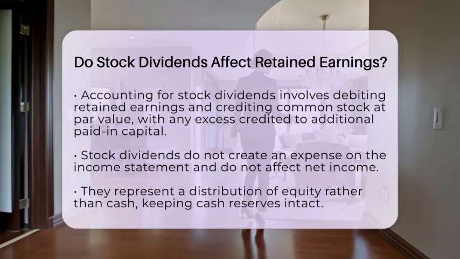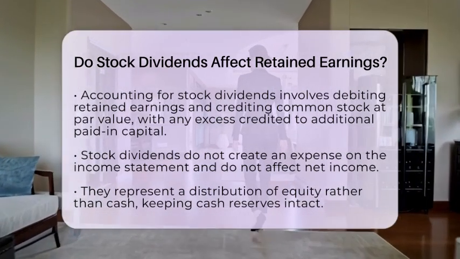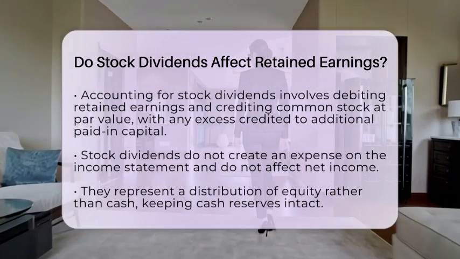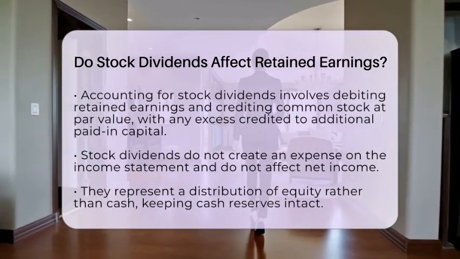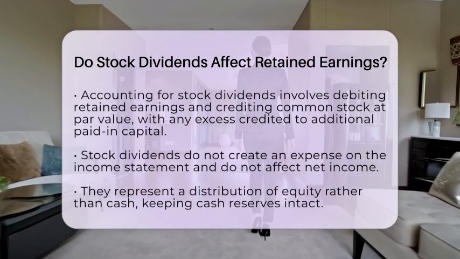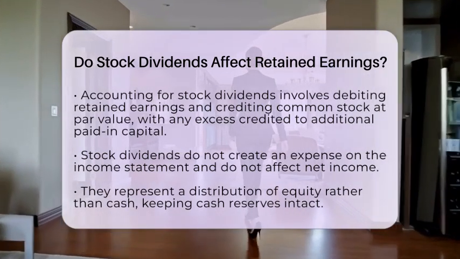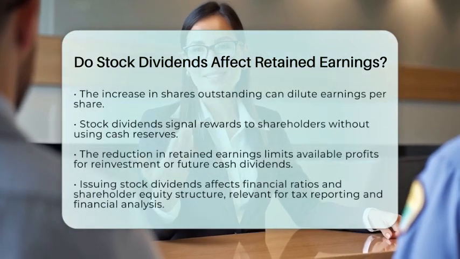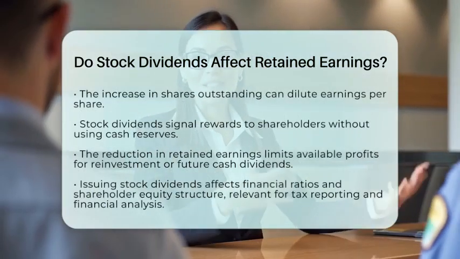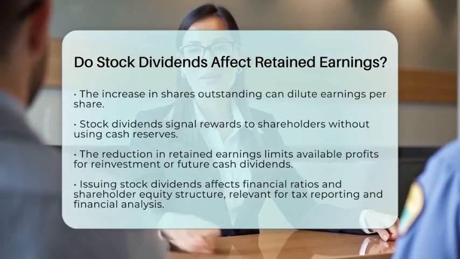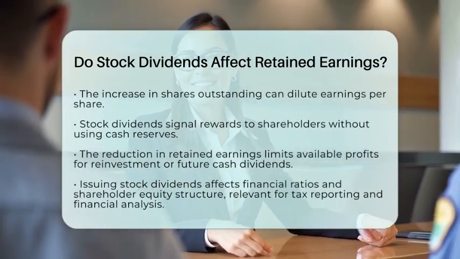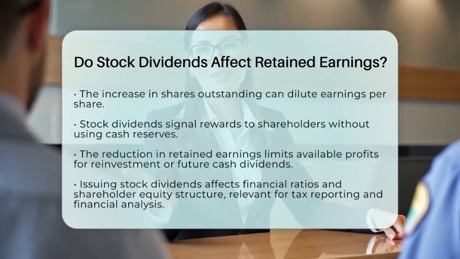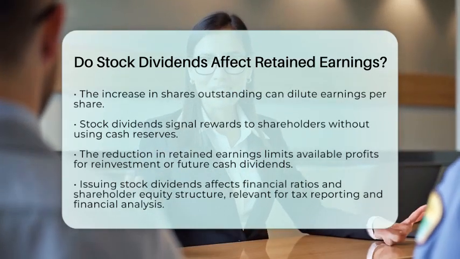Practically speaking, stock dividends signal to shareholders that the company is rewarding them without tapping into cash reserves. However, the reduction in retained earnings means less accumulated profit is available for reinvestment or future cash dividends. The issuance of stock dividends also influences financial ratios and the structure of shareholder equity, which is important for tax reporting and financial analysis. In summary, stock dividends reduce retained earnings by the fair value of the shares issued.